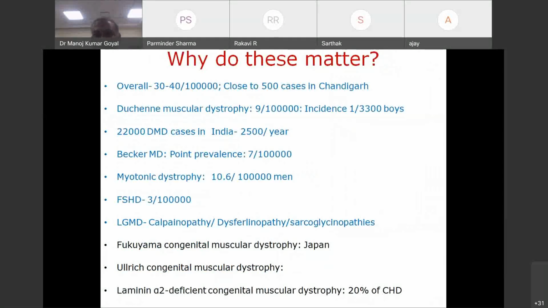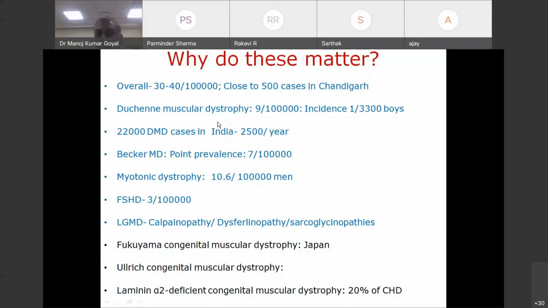So why do muscular dystrophies matter to us? See, the overall point prevalence: at any point of time, there will be around 30 to 40 patients of different muscular dystrophies in 1 lakh population. So if Chandigarh has a population of around 10 lakhs, we will be having close to 500 cases. That's a reasonable number. And with our drainage area of nearly 2 crore, we have numerous patients of muscular dystrophy. It is only by chance they don't come to us or we do not pick them up.